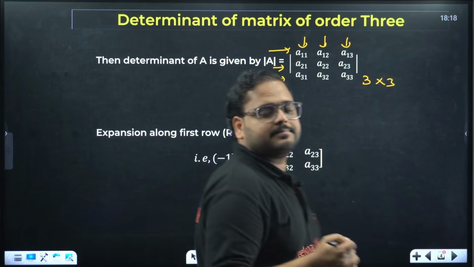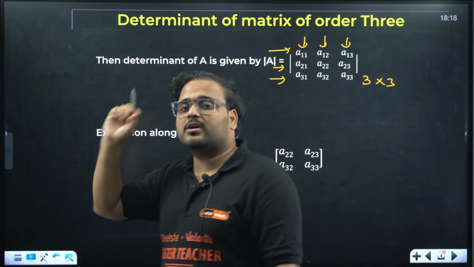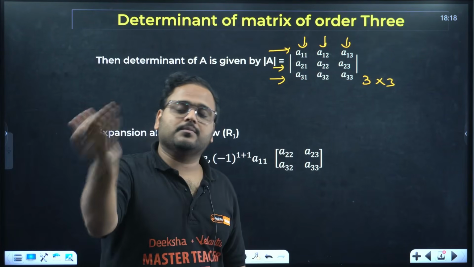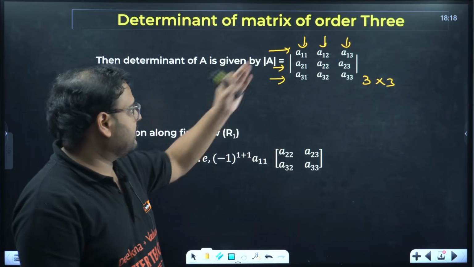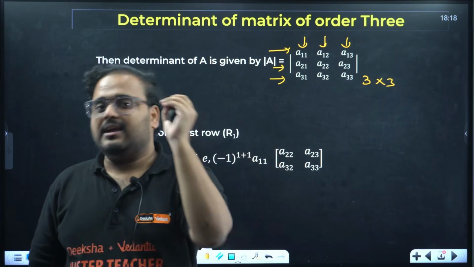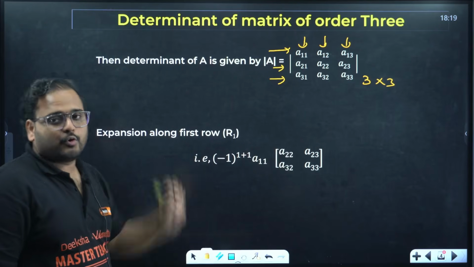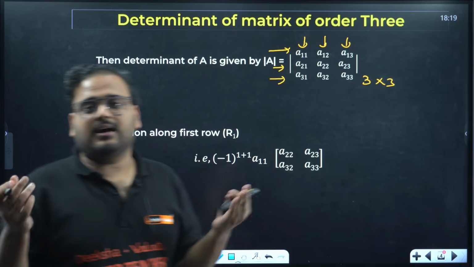What is the meaning of that? It means you can find the determinant of the given matrix across either the first row, second row, third row, or any of the 3 columns. I can find the determinant of the given matrix using 6 different ways and have the answer in each case the same. I can expand using row 1, row 2, row 3 or column 1, column 2, column 3. It does not matter, the answer remains the same.